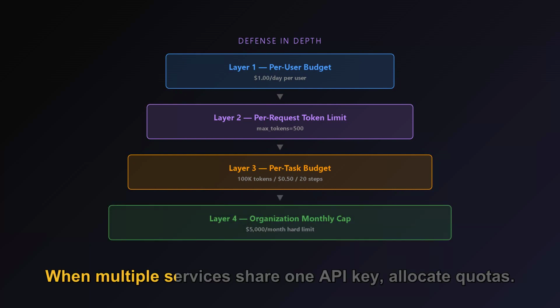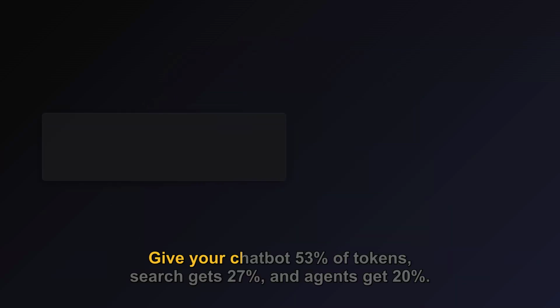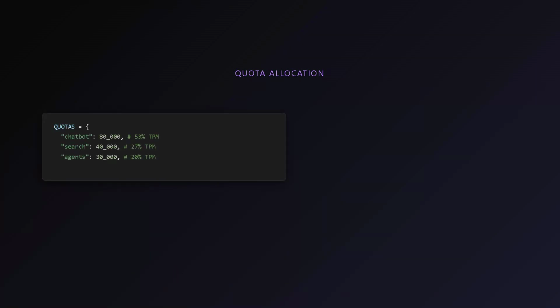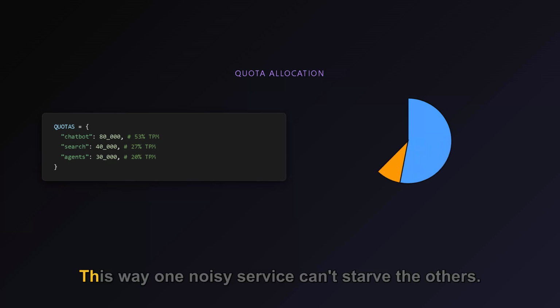When multiple services share one API key, allocate quotas. Give your chatbot 53% of tokens, search gets 27%, and agents get 20%. Leave a buffer. This way, one noisy service can't starve the others.